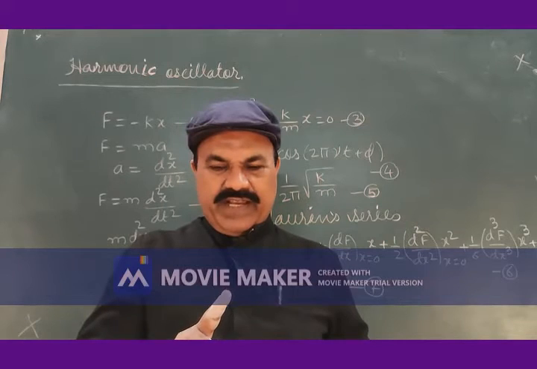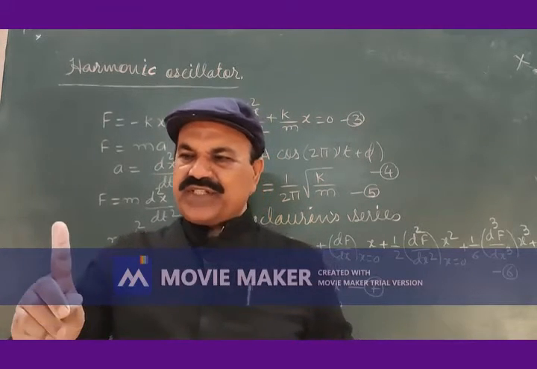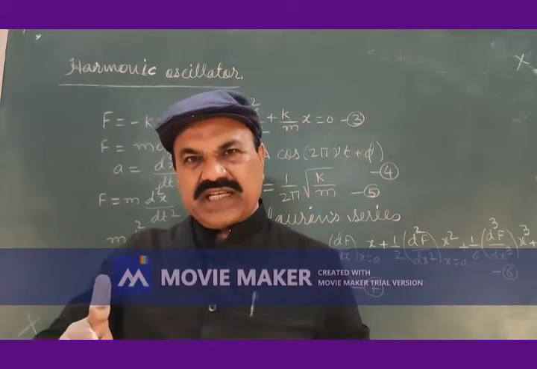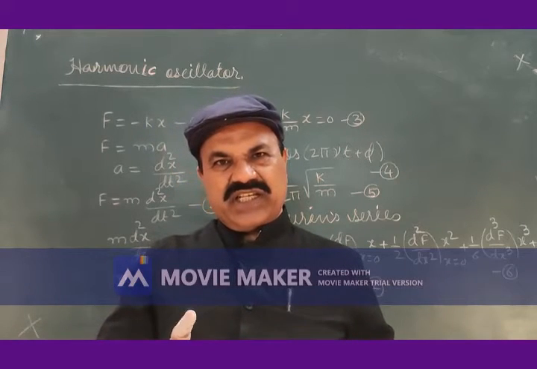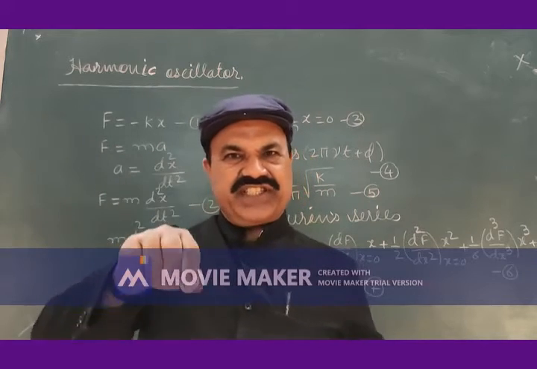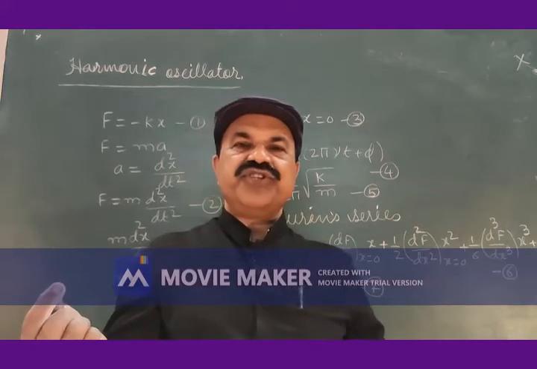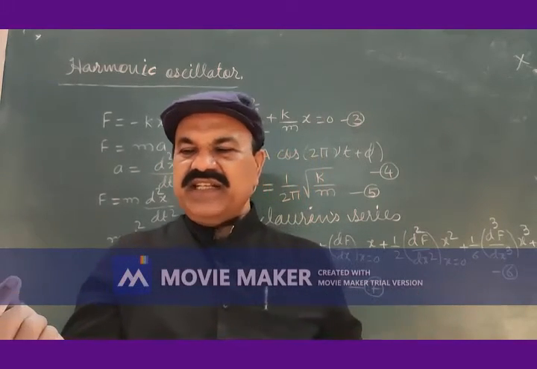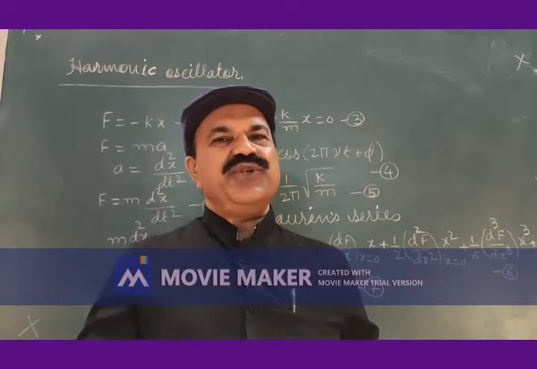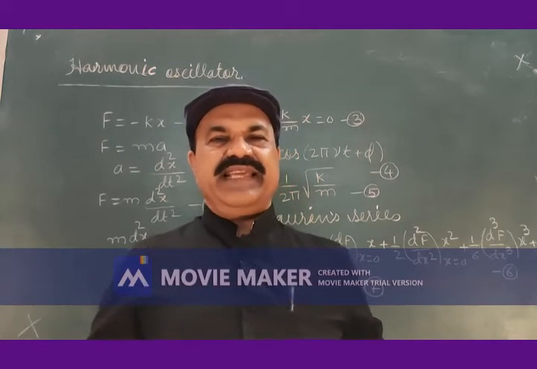When the bob is moving from mean position to extreme position, work is done, and that work done is stored as potential energy inside the bob. When it comes to either of the extreme positions, its kinetic energy becomes 0. As kinetic energy becomes 0 at the extreme, it stops momentarily.